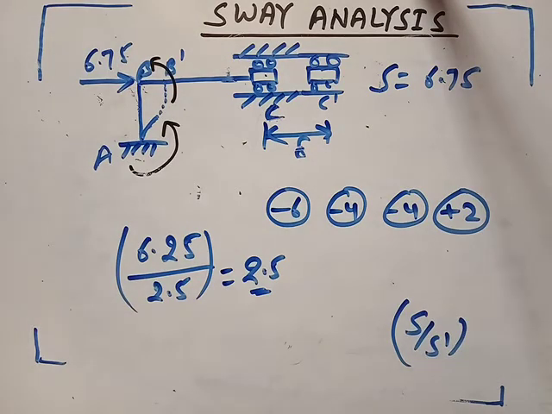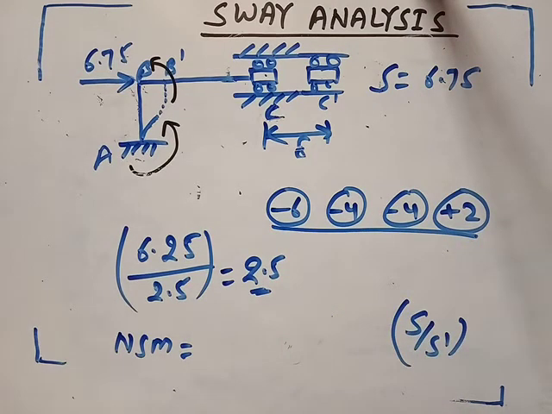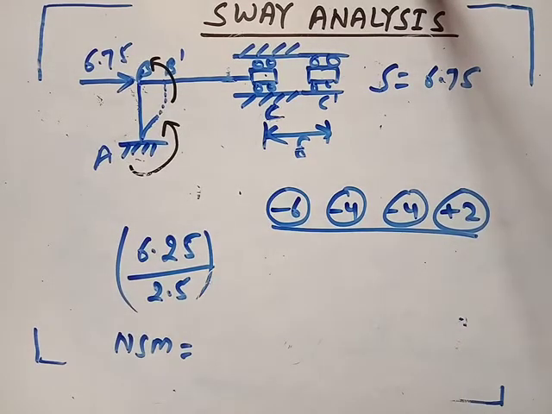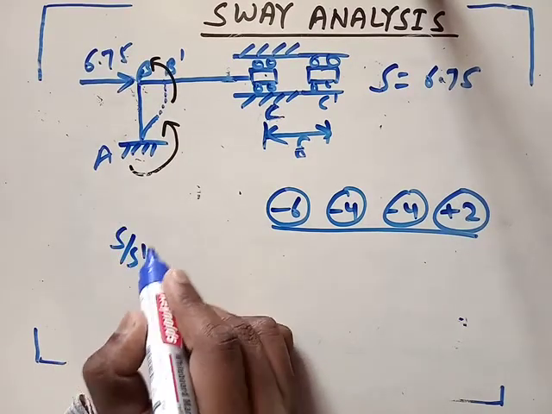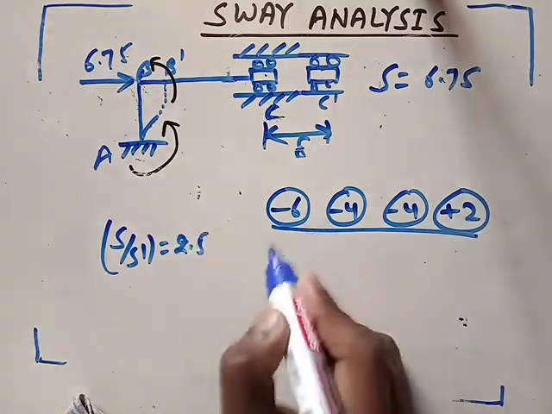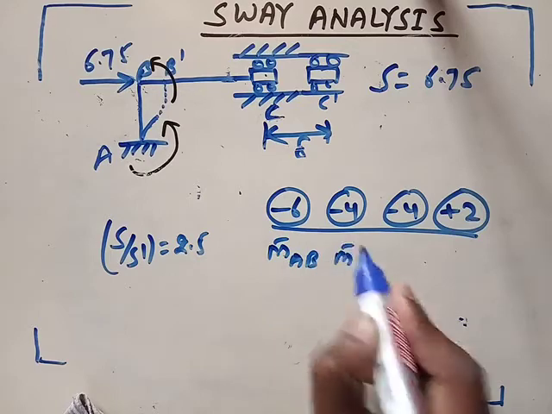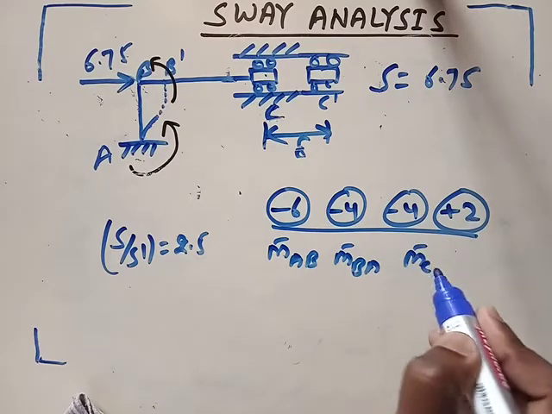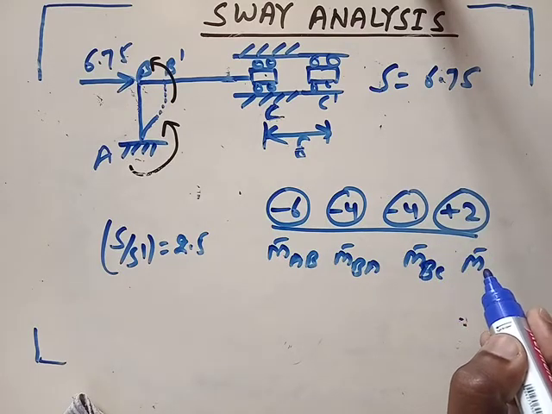So you will get your sway moment. The sway moment will be this value multiplied by 2.5. Just calculate the value. S upon S dash is equal to 2.5. This is M bar AB, this is M bar BA, this is M bar BC, and this is M bar CB.